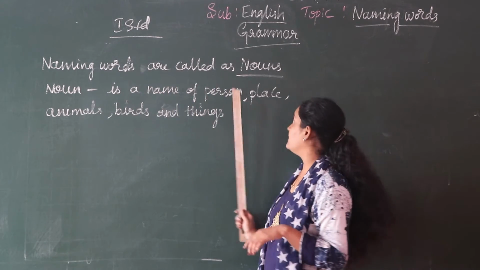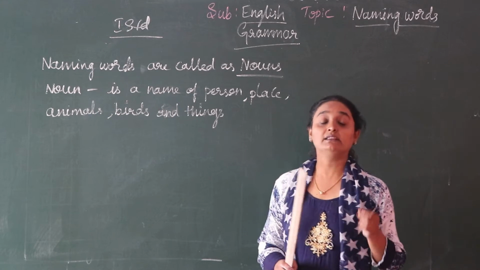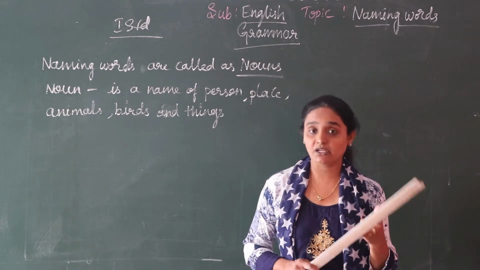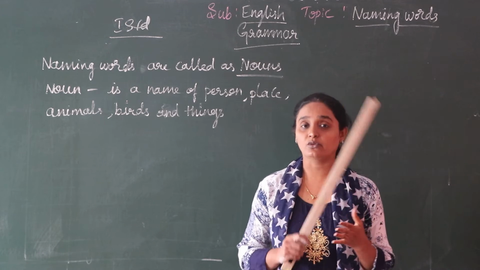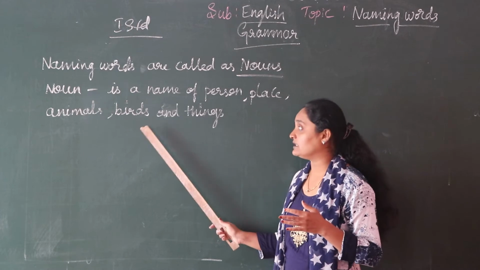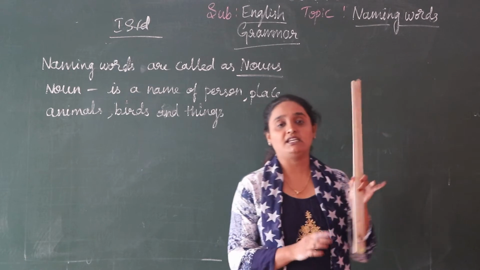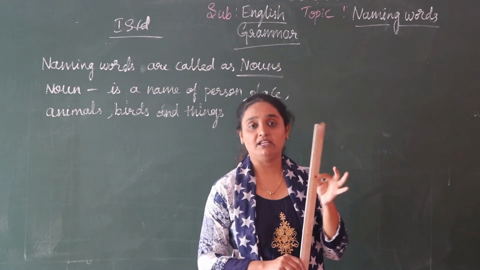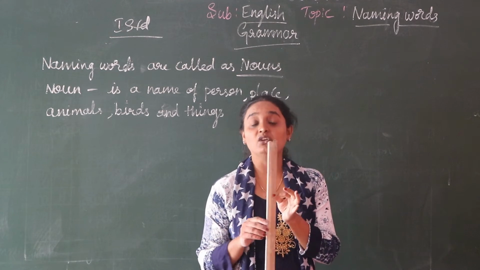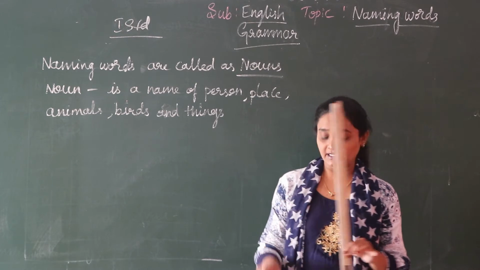A noun is the name of a person, place, animals, birds. Any bird you can tell the name of: peacock, parrot, cock, crow. All are birds. And things. Things means anything. I am using a stick here. This is a thing, a non-living thing. So it is a noun.